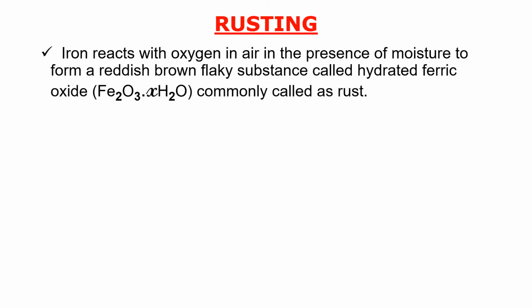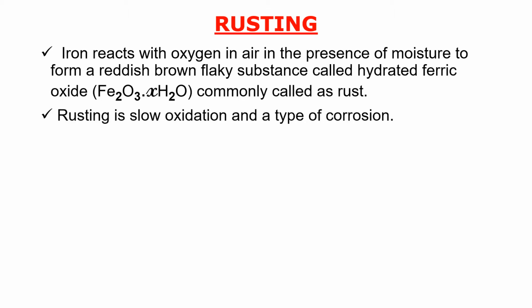Iron reacts with the oxygen in the air in the presence of moisture to form a reddish brown flaky substance called hydrated ferric oxide. So Fe2O3 is called ferric oxide, commonly called rust. Rusting is slow oxidation and it is a type of corrosion.